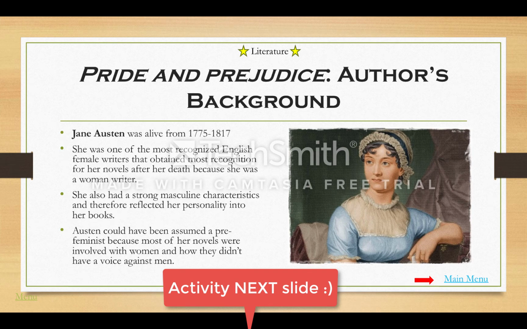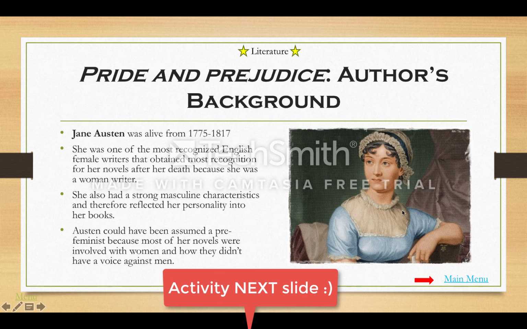She was alive from 1775 through 1817. She was one of the most recognized English female writers, who obtained most recognition for her novels after her death because she was a woman writer. Back in the day, women writers were not as successful as men writers because of their gender, and this became a difficult situation for female writers. And she was one of the female writers during that time that actually became famous. I don't want to say right away, but it did take her time to get her fame to rise.